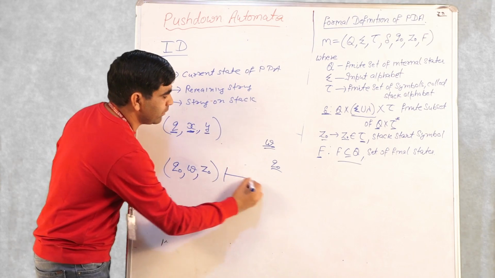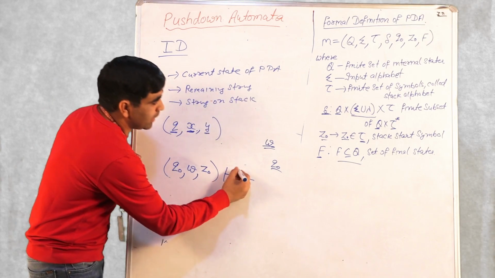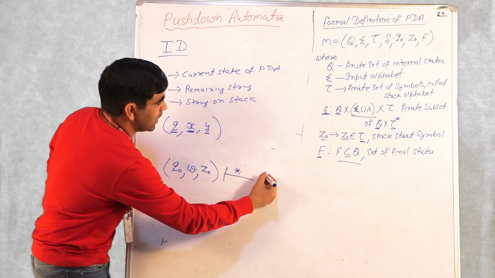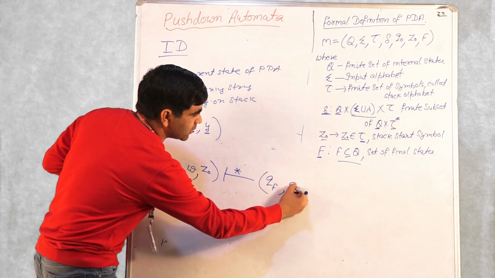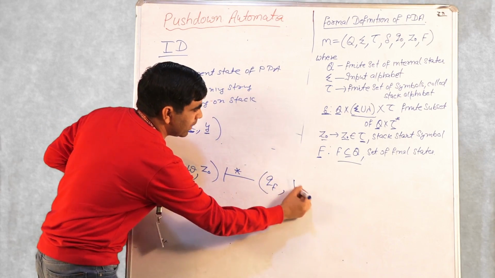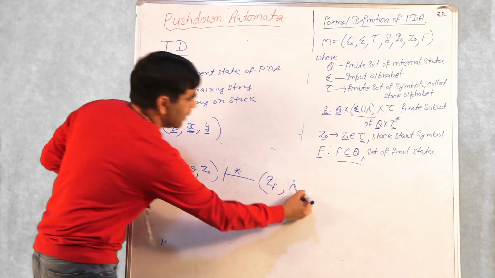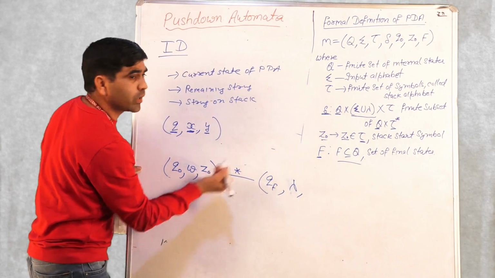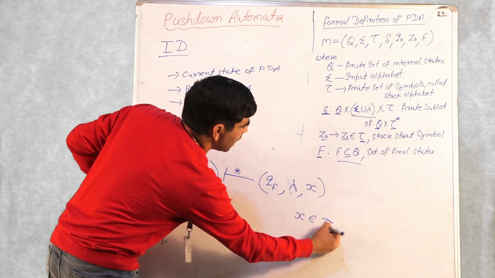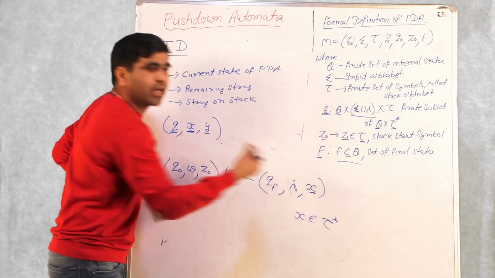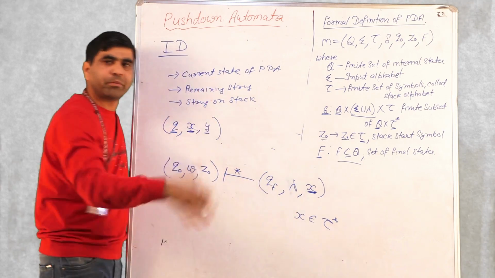And then finally, if your W belongs to the language accepted by your PDA, then in a finite number of steps you will reach some QF, which is the final state. Your input string is exhausted, or you can represent it with lambda. Input string exhausted means all the symbols are processed, and then there can be anything on your stack, X, where X belongs to tau star. This X can be empty, it is irrelevant. Once all the symbols are processed, the content of the stack becomes irrelevant.